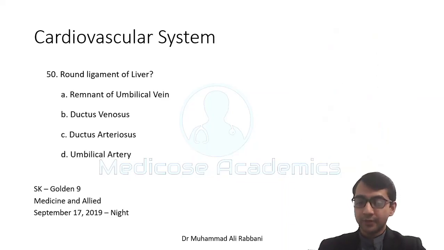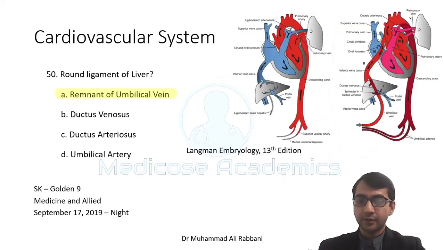Round ligament of liver, what is it a remnant of? Round ligament of liver, the ligamentum teres hepatis, is the remnant of the umbilical vein, and given that, you must revise all the other remnants. Medial umbilical ligament is the remnant of the umbilical arteries, then ligamentum venosum from ductus venosus, and the foramen ovale becomes the fossa ovalis in adults.